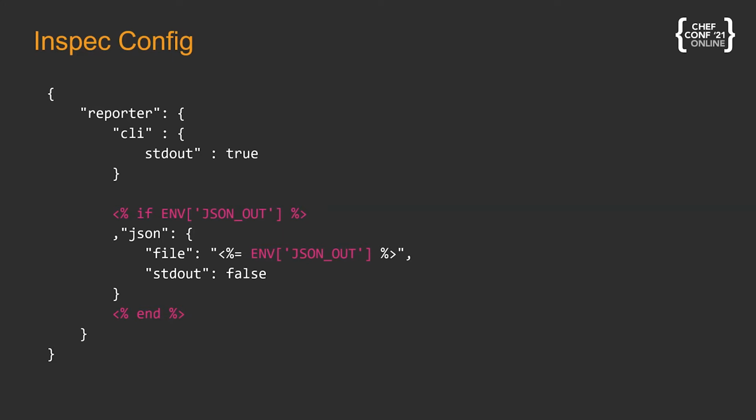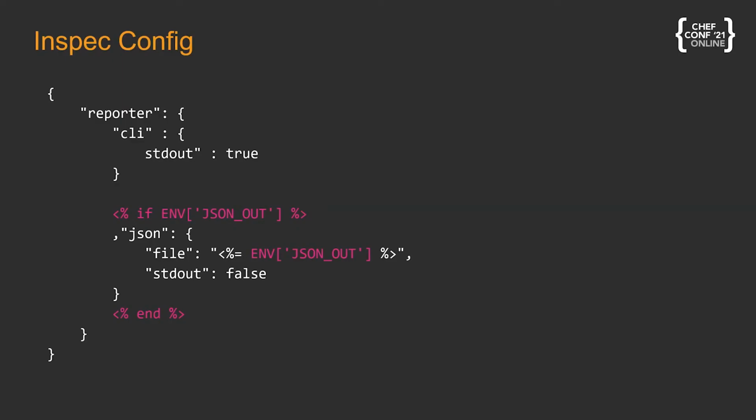If it isn't, it ignores the JSON and doesn't add that as a reporter. If it does, it'll add that in, and at the file location, it'll specify what you've passed as the environment variable. At this point, you would also be able to pass things like waivers. You could do the same thing with those. It would follow a similar pattern, and then you would just have that added into your inspect wrapper.